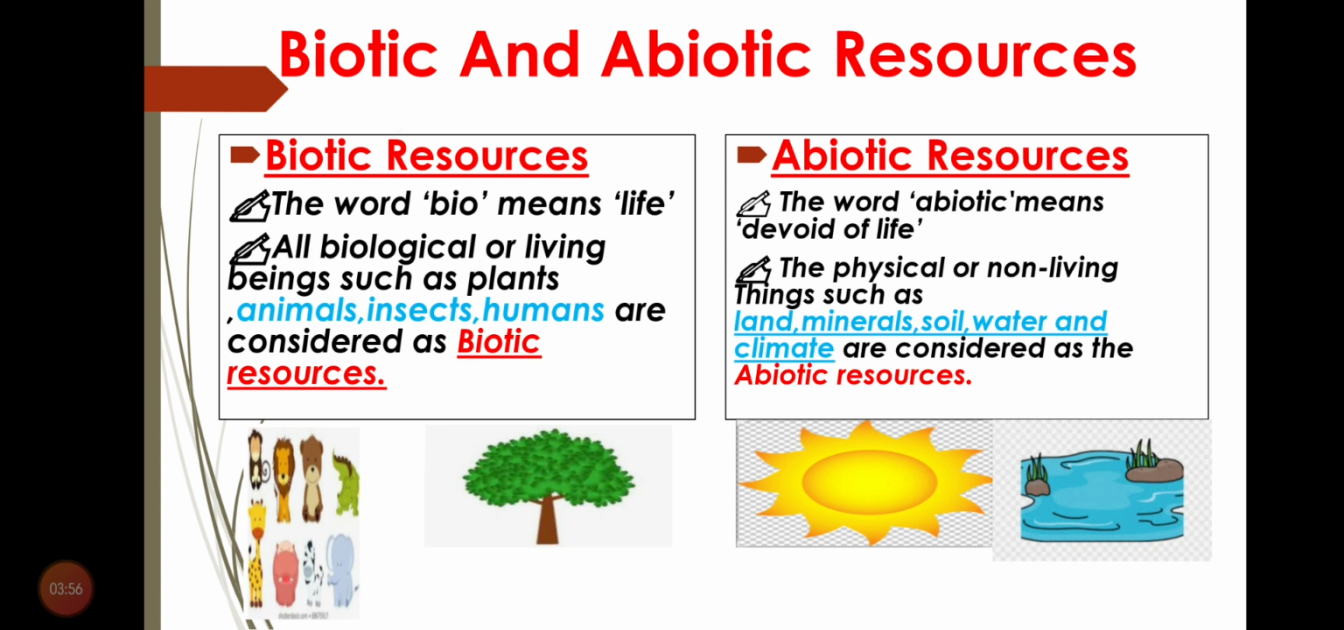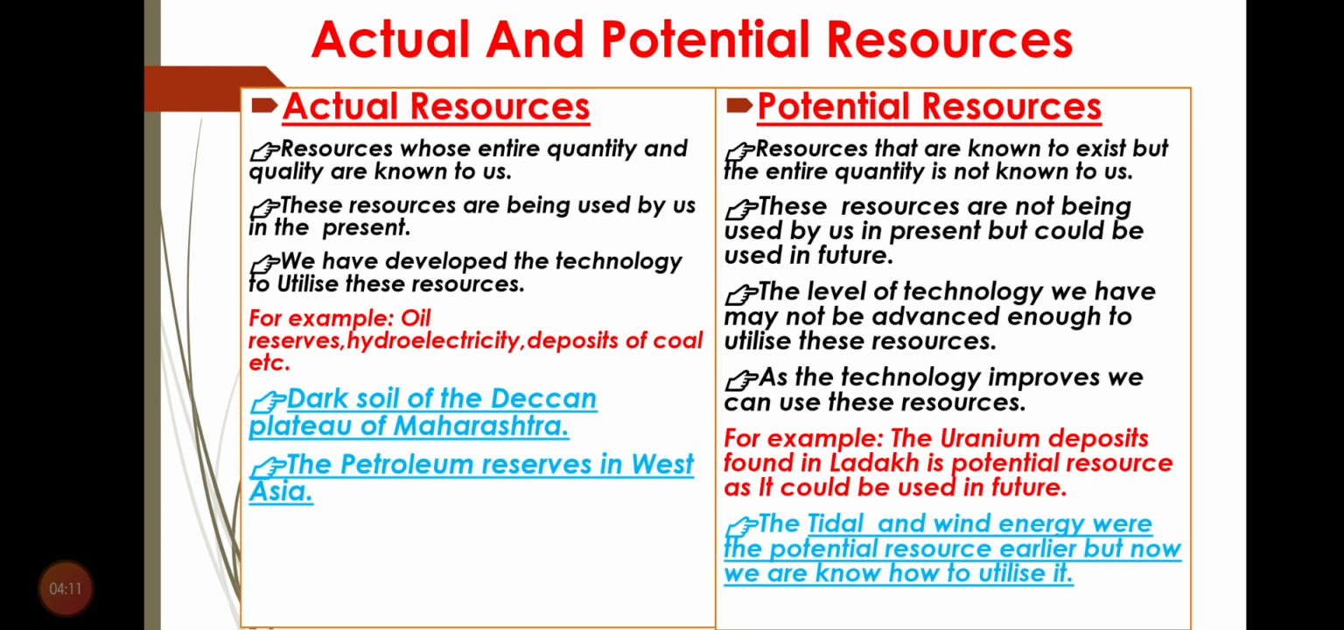So I hope it is clear to all of you that biotic resources are those having life, and abiotic resources are composed of the non-living natural resources on the earth's surface. Our next one is actual and potential resources.